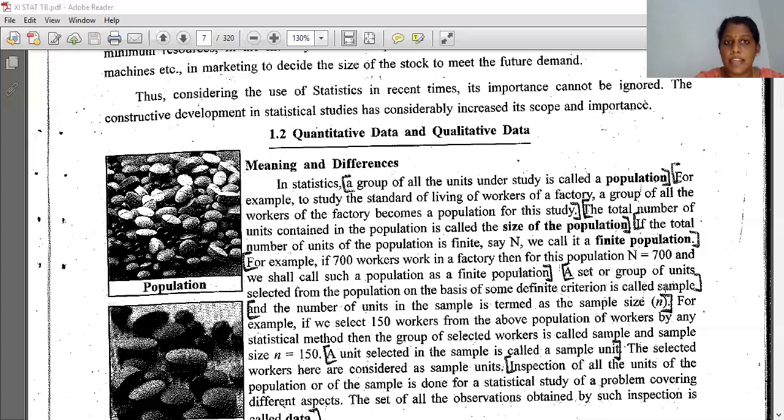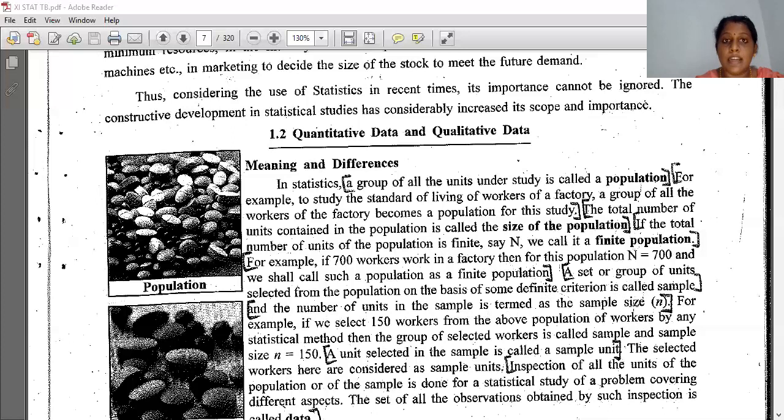On a specific criterion, if we are selecting some persons, it is called a sample. Suppose out of these 700, 300 workers are earning more than 20,000. So this 300 is called small n, that is the sample. Again, I will repeat: a set or group of units selected from the population on the basis of some definite criterion is called a sample. Criterion, understood?